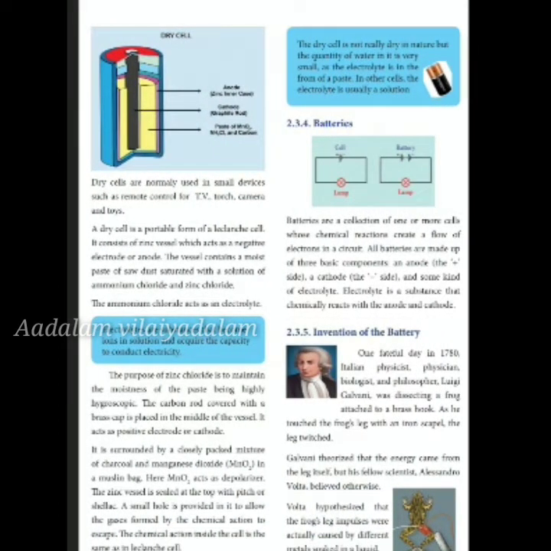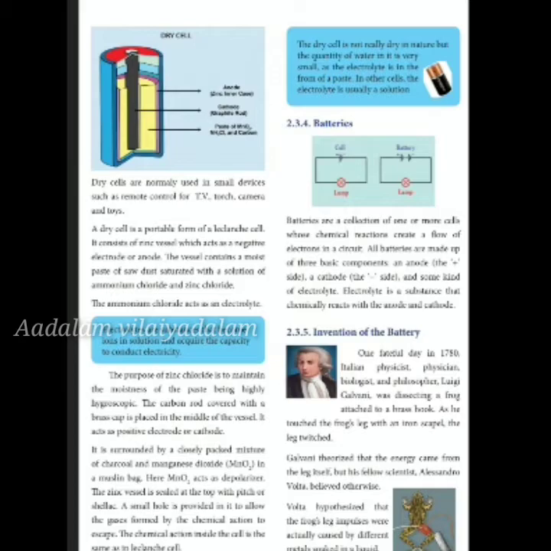This is your dry cell. It comprises an anode, a cathode, and a paste of MnO2. Here, the cells, as I told you earlier, are used for remote controls for TV, torch, camera, and toys. It is a portable form of the Leclanche cell.